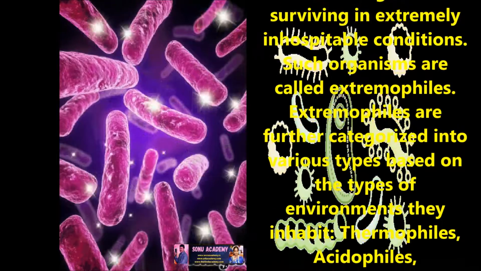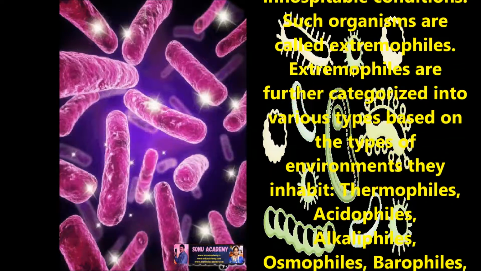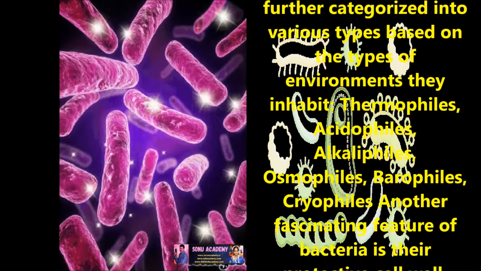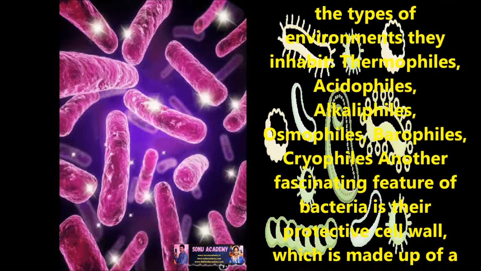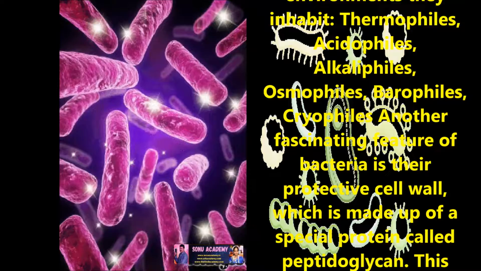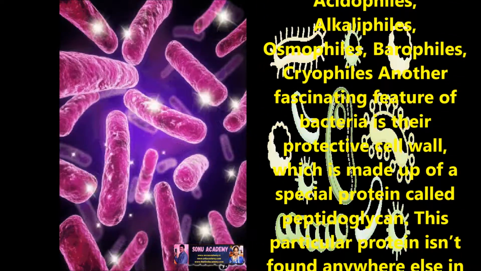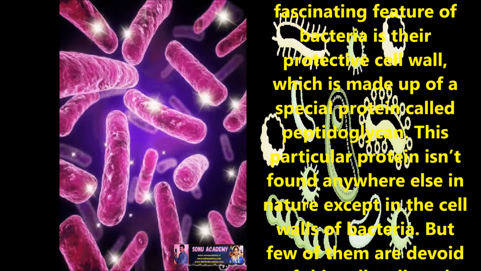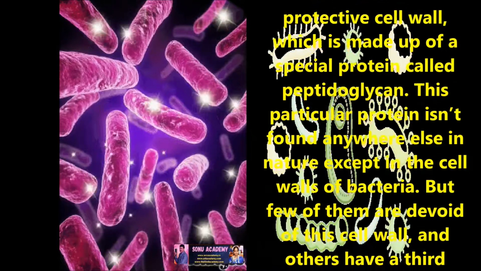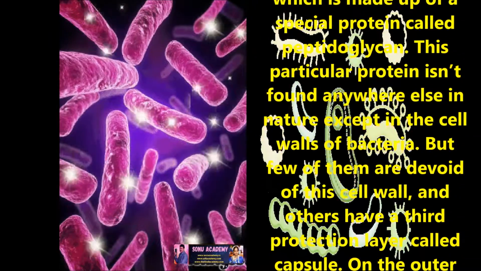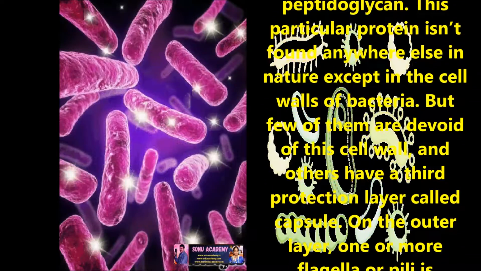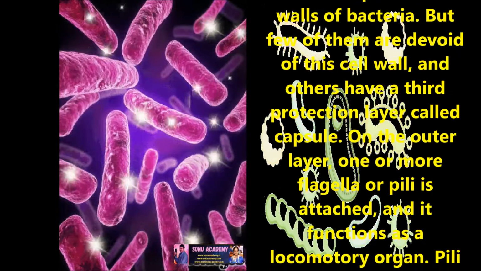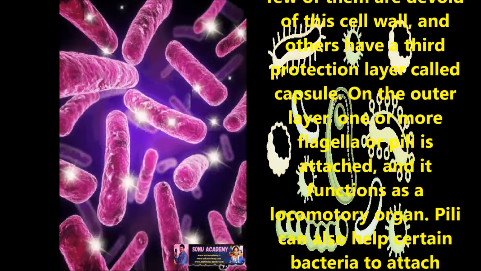Extremophiles are further categorized into various types based on the types of environments they inhabit. These are thermophiles, acidophiles, alkaliphiles, osmophiles, barophiles, cryophiles, etc. Another fascinating feature of bacteria is their protective cell wall, which is made up of a special substance called peptidoglycan. This is not found anywhere else in nature except in the cell walls of bacteria, but a few of them are devoid of the cell wall and others have a third protective layer called the capsule.